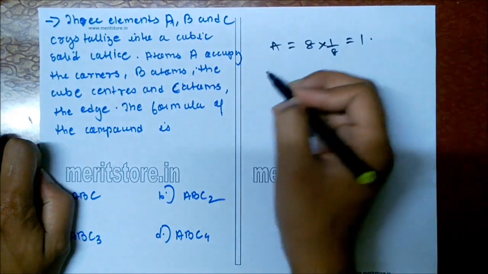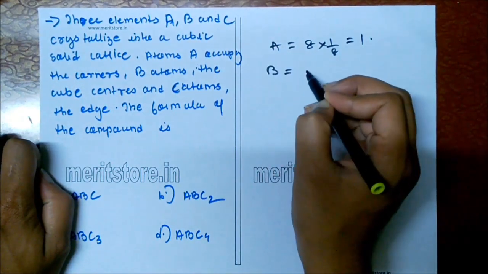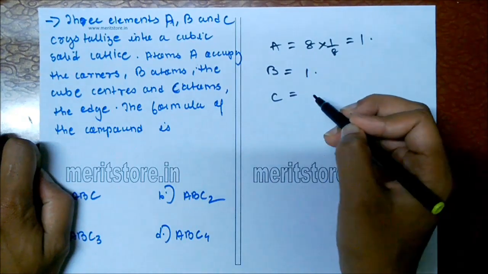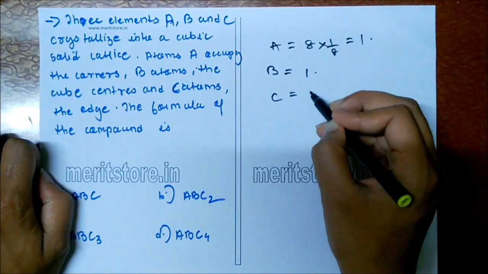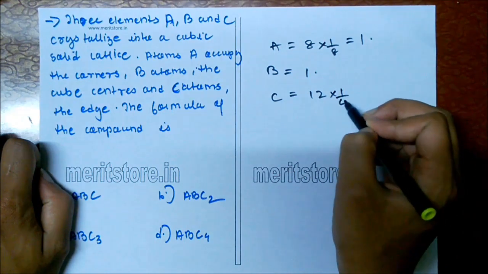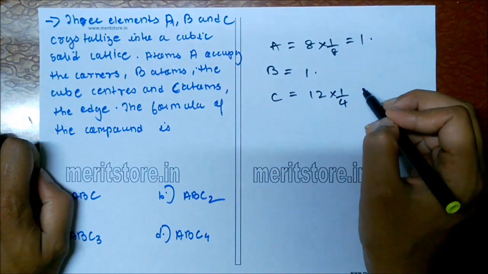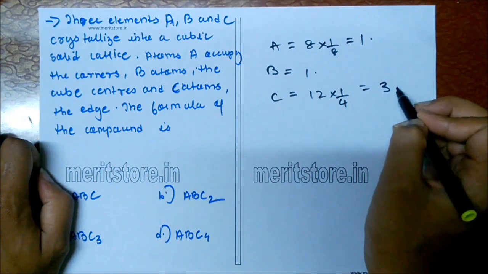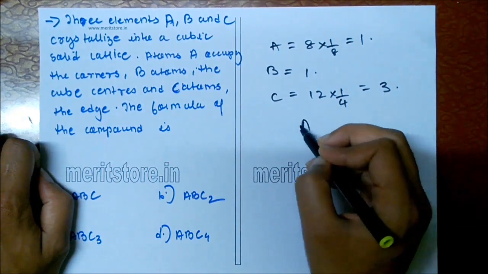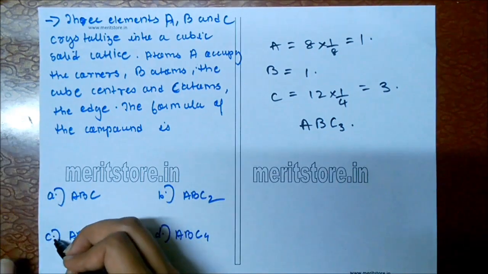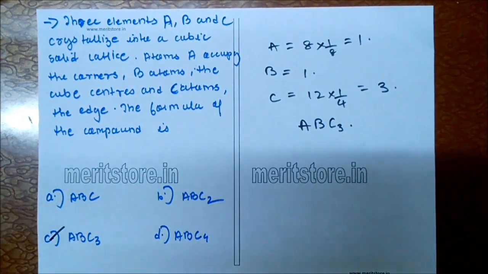Number of B atoms per unit cell, which is body centered, so it is 1. Number of C atoms in a unit cell, which is edge centered, so it is equal to 12 into 1 by 4, as 4 unit cells share each edge, so it is equal to 3. So the formula of the compound becomes ABC thrice. So option C is the correct answer.